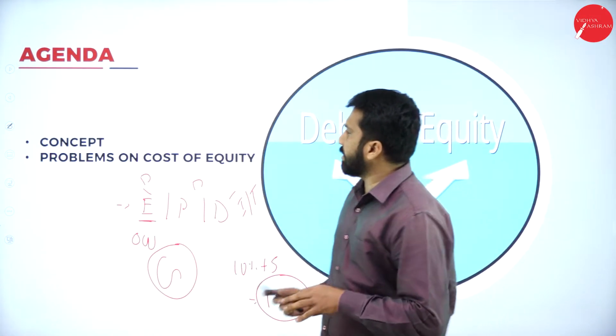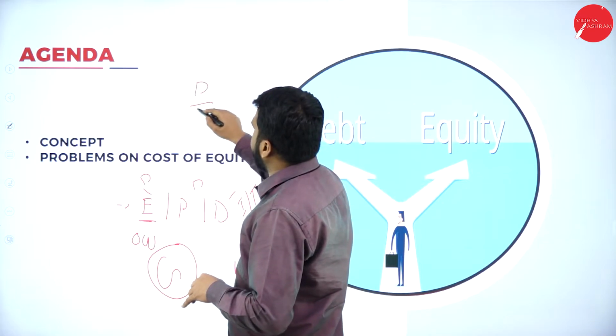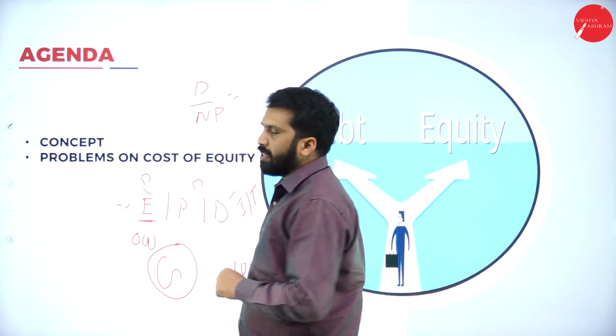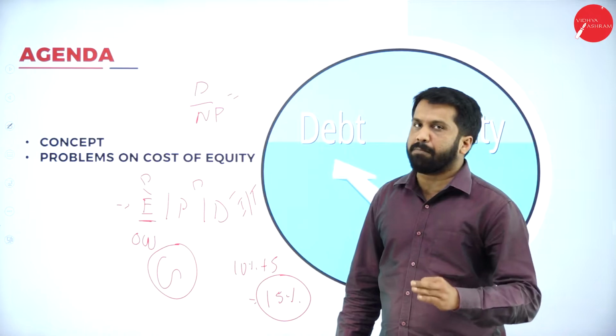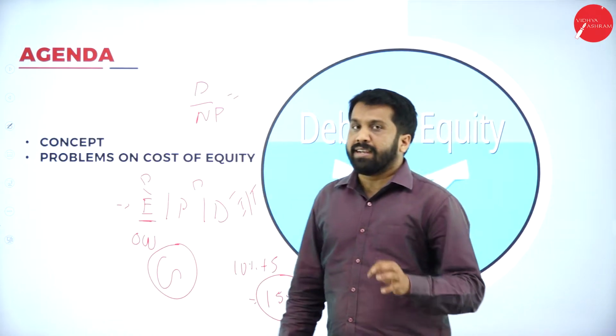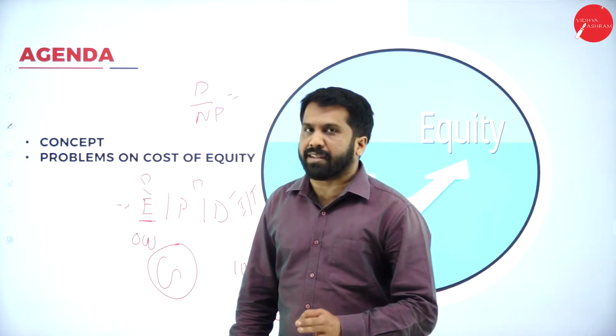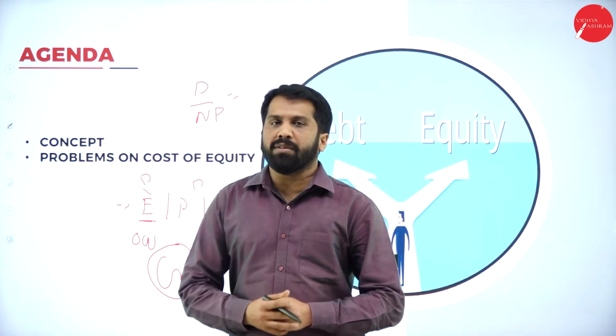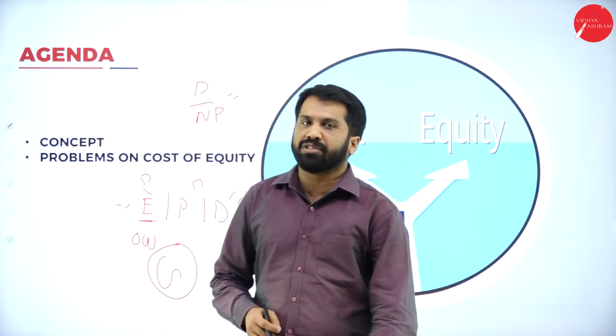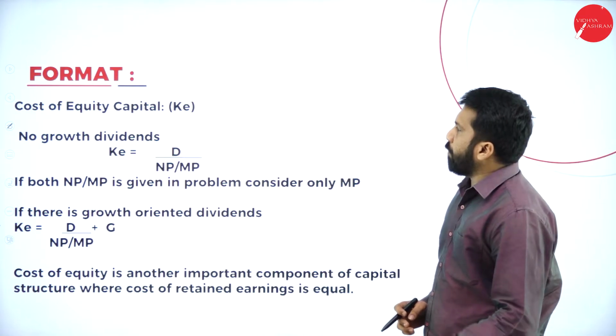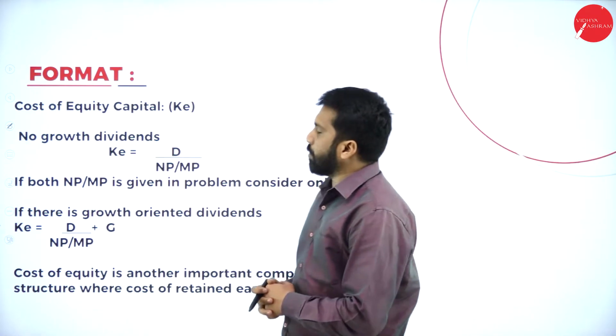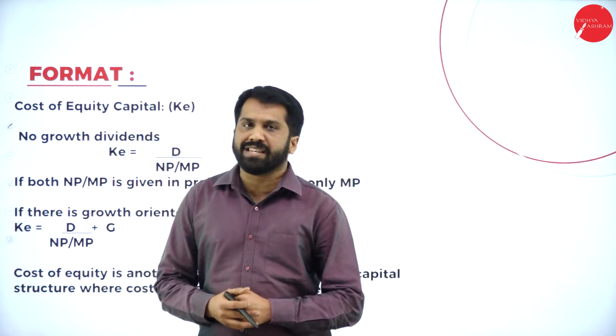What will be your formula? Dividend divided by net proceeds is your formula for the calculation of cost of equity.